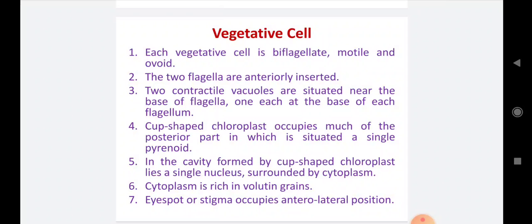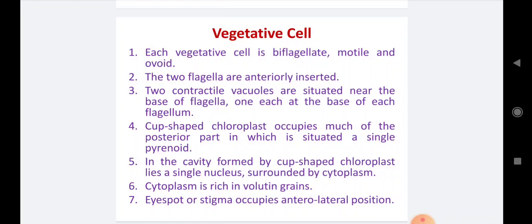Number 4, cup-shaped chloroplasts. Chloroplasts have the chlorophyll pigment for photosynthesis, and these chloroplasts are cup-shaped. The cup-shaped chloroplast occupies much of the posterior part, in which is situated a single pyrenoid toward the posterior side of the vegetative cell.